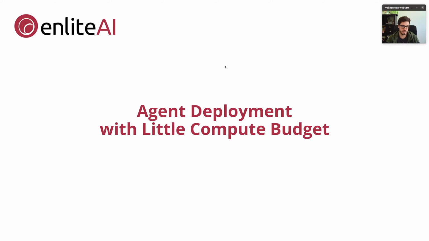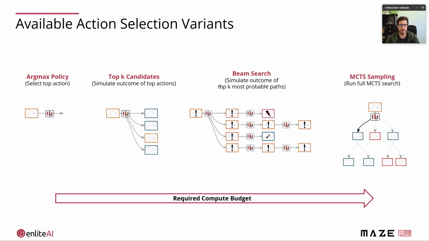Okay, let's just assume these models are trained and we can get to the deployment stage with quite little compute budget actually. So how can we deploy such an AlphaZero model? On the lower end of the spectrum, we could simply apply argmax policy. On the other extreme, this is what we would like to do, of course, is full MCTS sampling. With a single core on the submission server, this of course is not possible, which is why we opted for a compromise that still works sufficiently well, and this is a form of beam search that we employ.